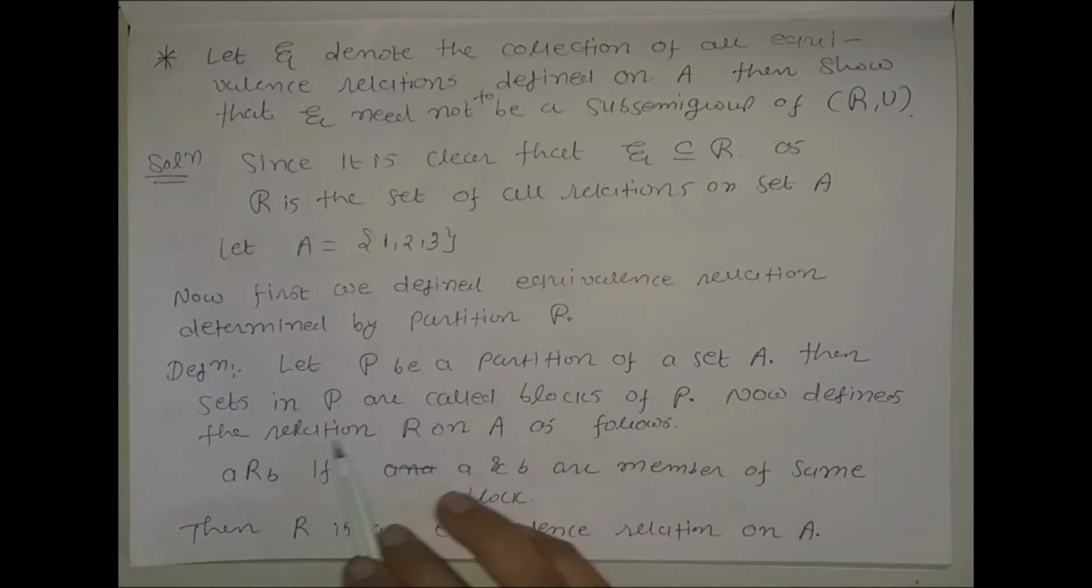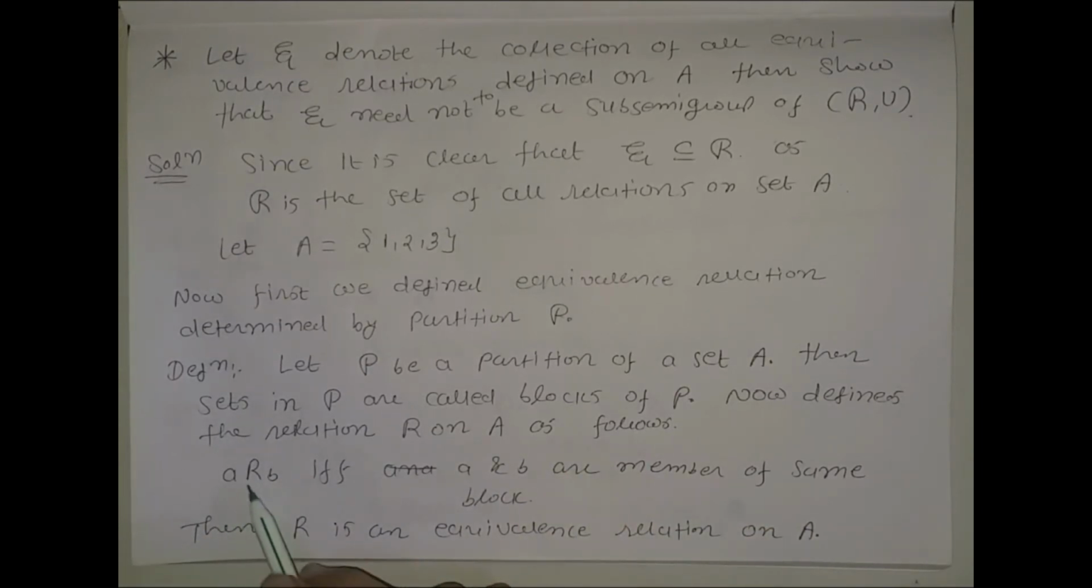Now define the relation R on set A as follows. How can we define the relation? A is related to B if and only if A and B are members of the same block.